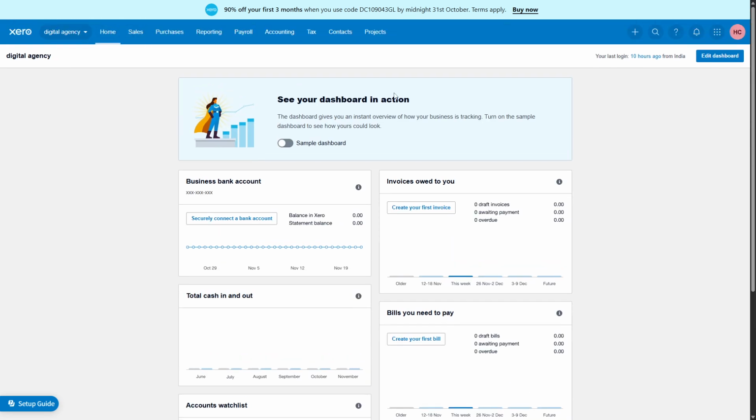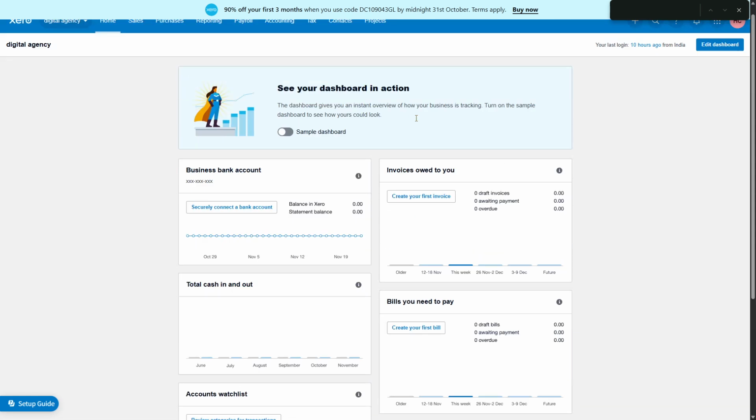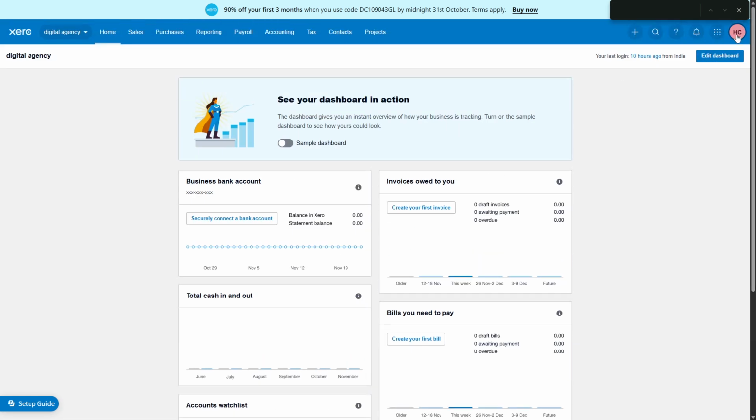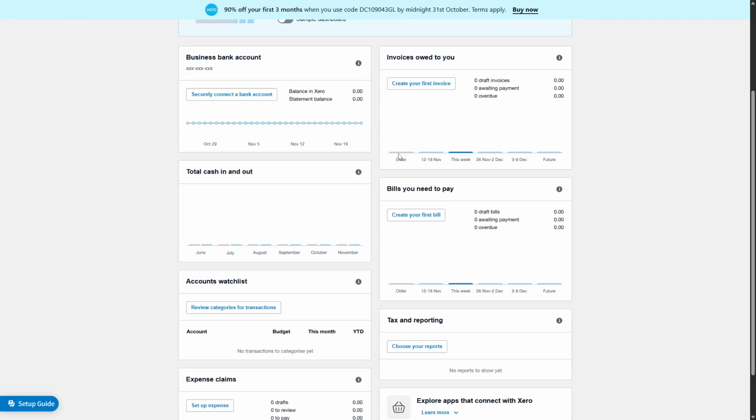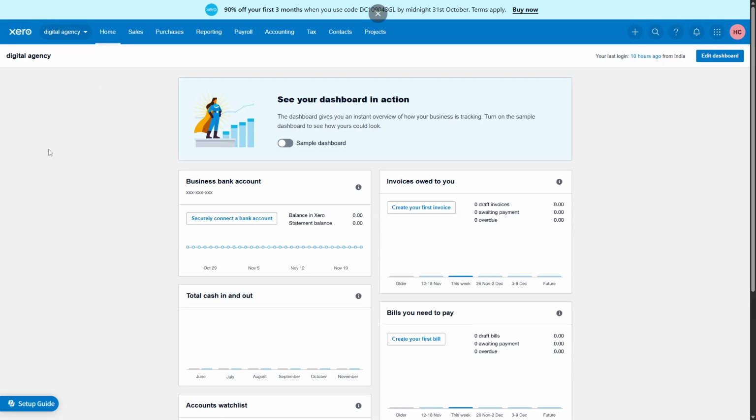First things first, you'll need to log in to your Xero account. Open your preferred web browser and head over to the Xero website. Once there, locate the login button, usually found at the top right corner. Enter your login credentials, which typically include your email address and password, to access your account. If you've set up two-factor authentication for added security, you'll need to enter the code sent to your mobile device as well.